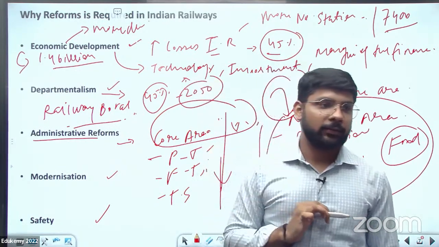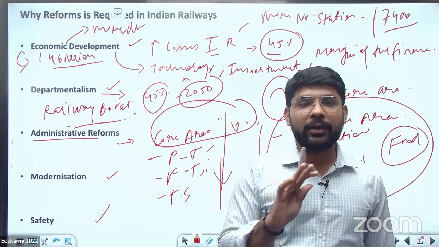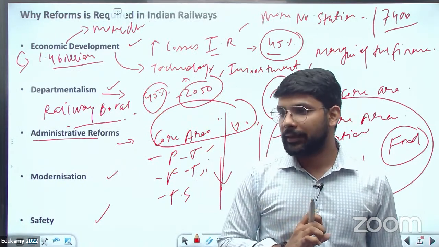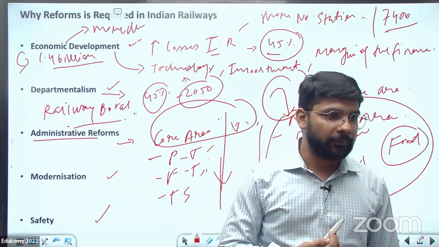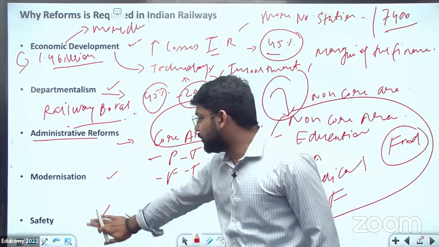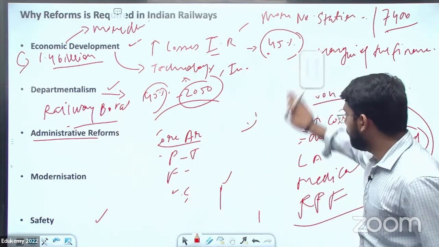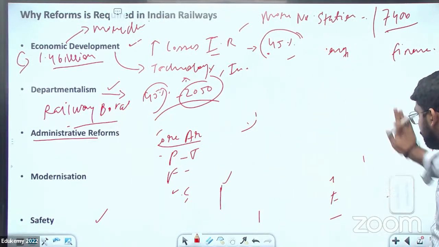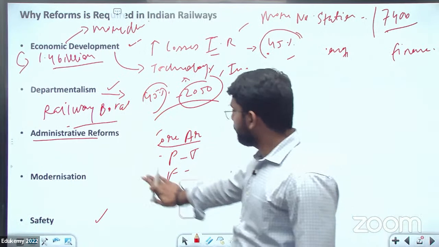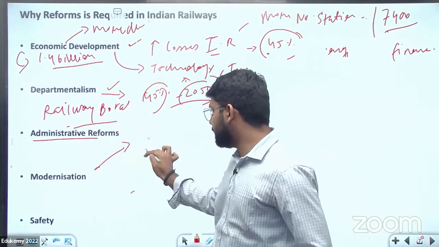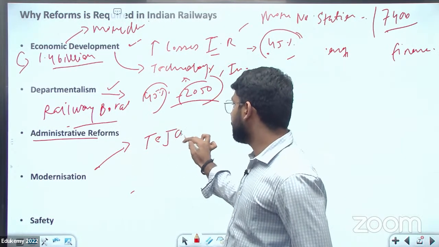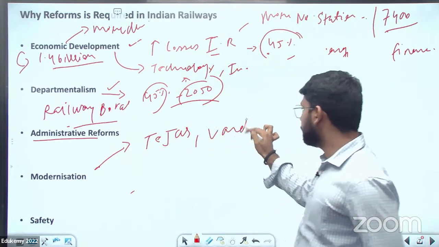In freight, the Indian Railway only contributes 7 to 8%, and the target is 45% by 2050. The next point is the modernization of the Indian Railway. We are looking at new kinds of trains, Tejas, Vande Bharat.